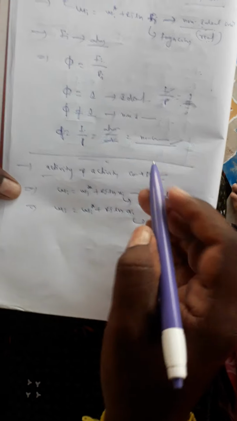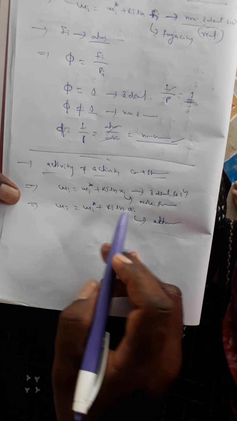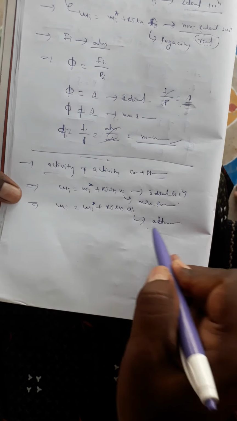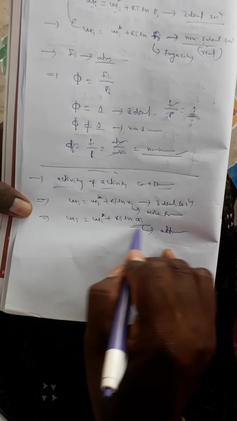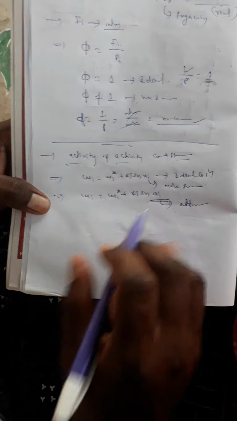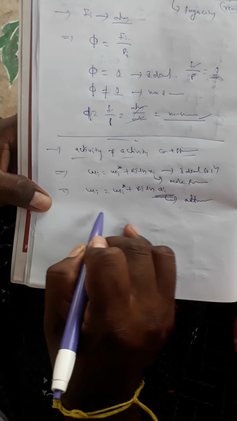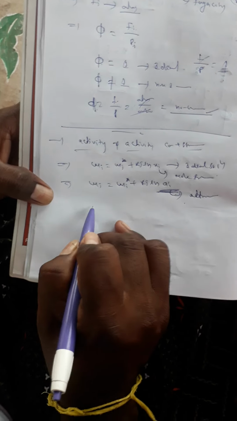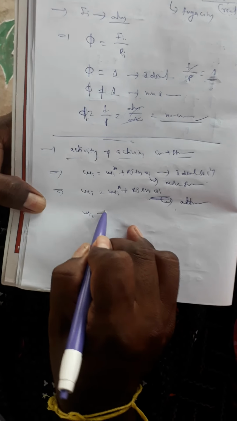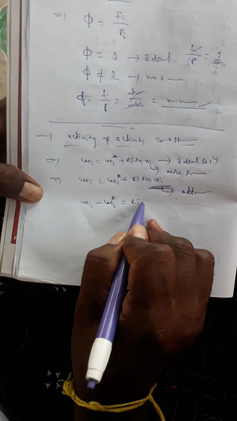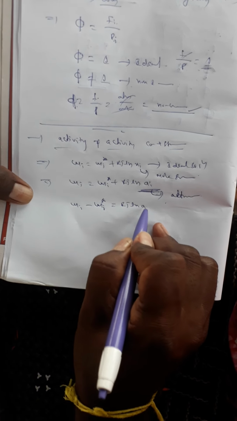Same concept as fugacity: in a non-ideal solution, the mole fraction needs some corrections, and those corrections are accounted for by the activity concept. Now we can apply the activity equation. From this equation, mu i minus mu i star is equal to RT ln ai.